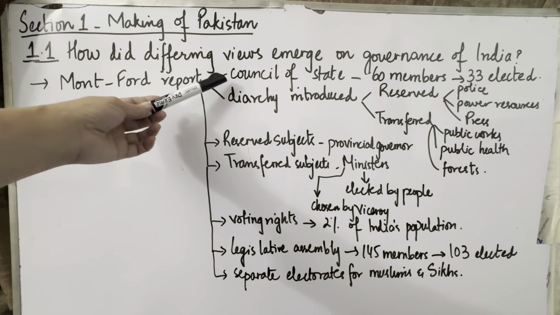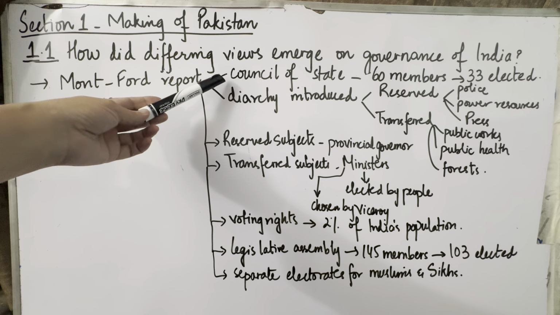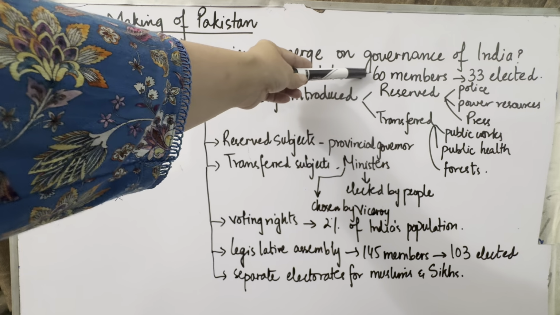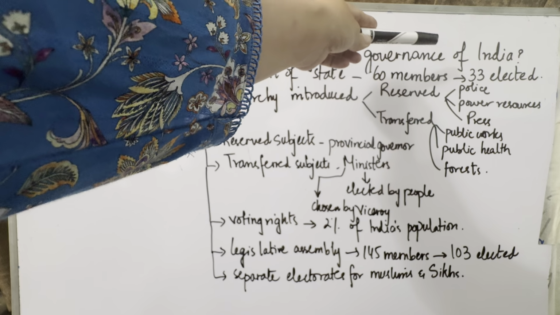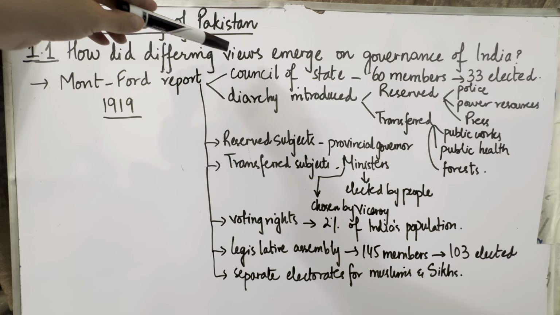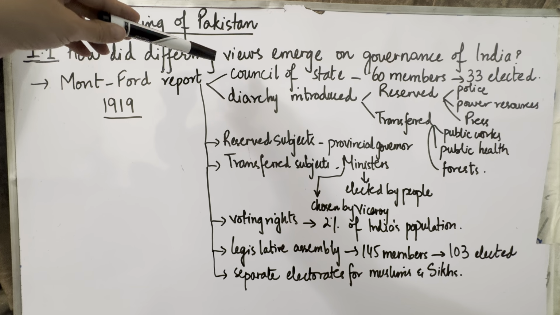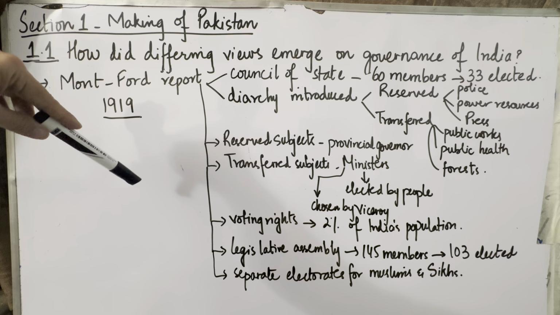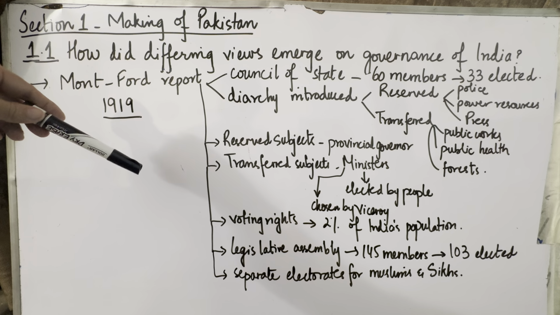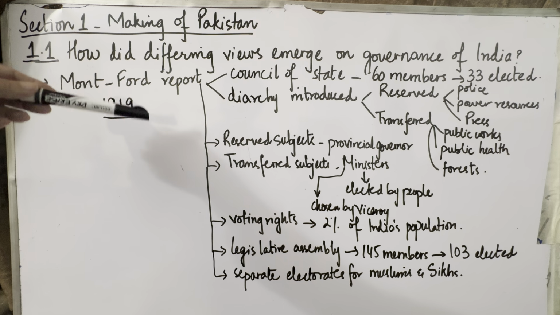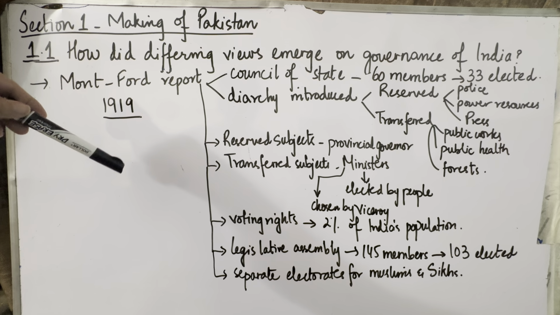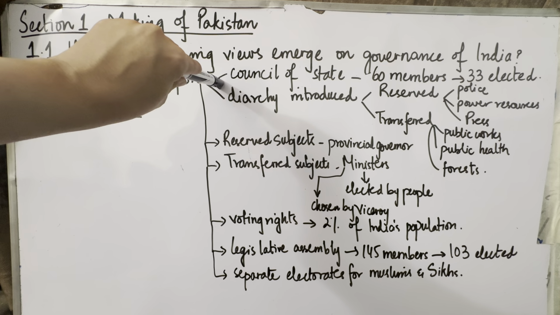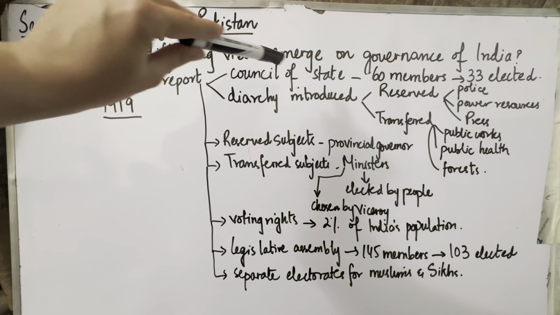First of all, they came up with a plan that there will be a Council of State, and in that council there are going to be 60 members, out of which 33 will be elected. So you will see here that the elected members will be more. You will observe that now the Britishers are focusing more on giving elections and democracy. They were planning to bring a democracy in the Indian subcontinent. It will seem like that. Okay? So the Council of State was introduced, 60 members will be in it and 33 will be elected.